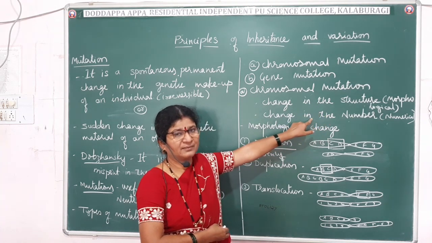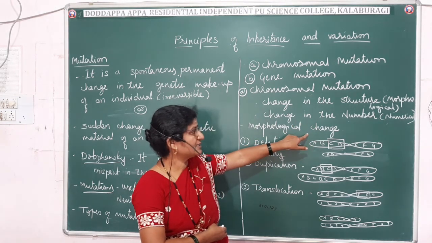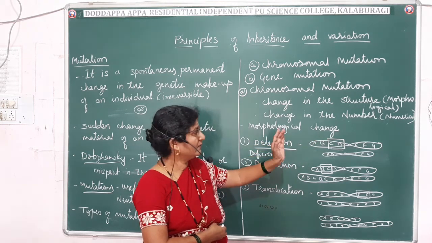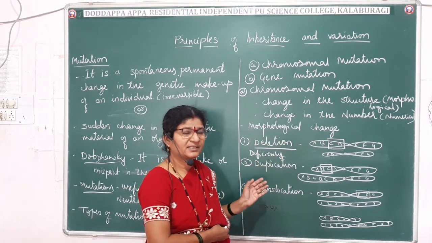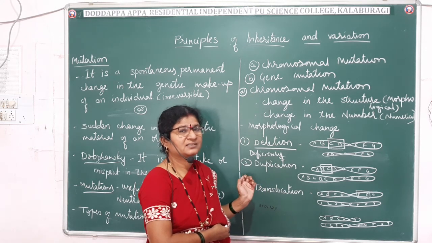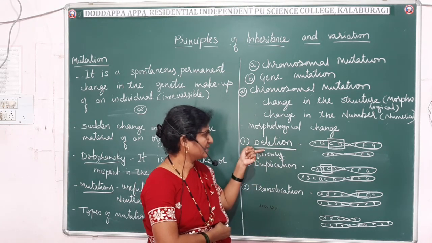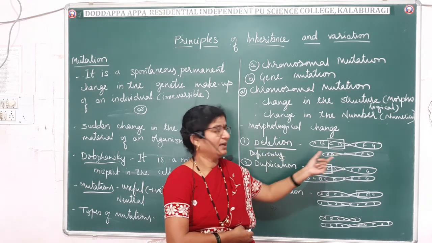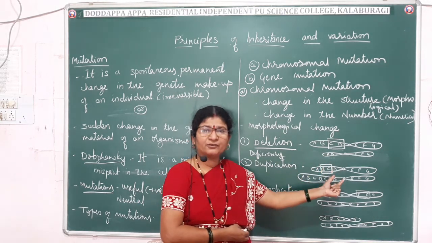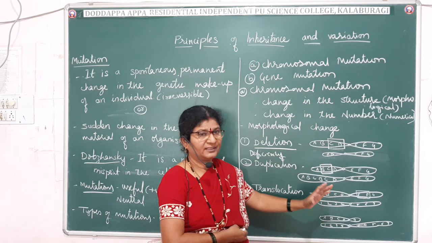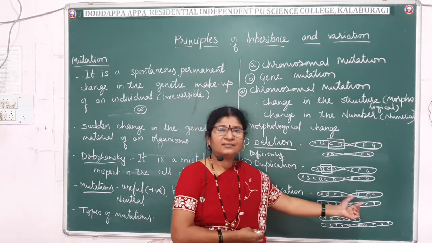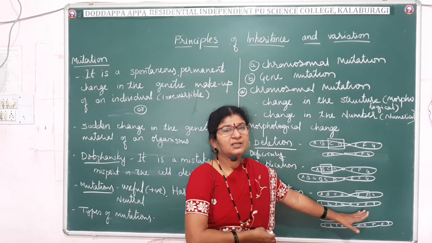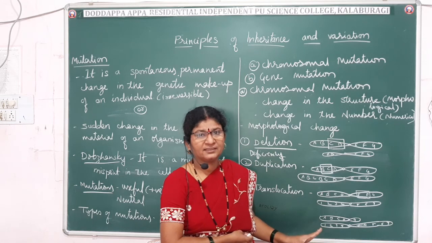Numerical change is a change in the number of the chromosome. At present, we have discussed the morphological changes in the chromosome. Morphologically, four types are there. So here we have discussed deletion, where a part of a chromosomal segment will get deleted, and duplication, where a part of a chromosomal segment will get duplicated. And translocation, where a part of a chromosomal segment will get transferred to the other chromosome. So these changes will result in mutation.